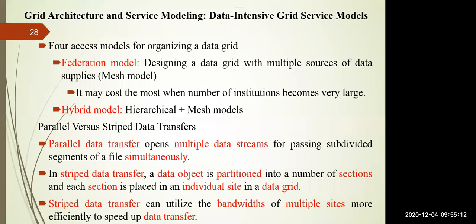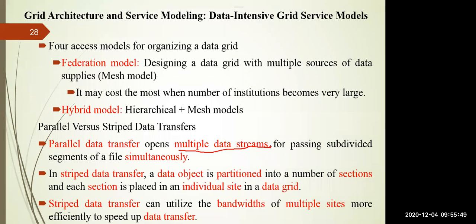The last part is the difference between parallel and striped data transfer. If you go for parallel data transfer, like if you remember SISD, SIMD, MISD, MIMD, if you go for MIMD, multiple instructions and multiple data streams. So in parallel data transfer, we are dealing with multiple data streams. You can split the data and pass it to different components, and these components can execute the work, right? So the work is divided into multiple file segments, and they are executed simultaneously.